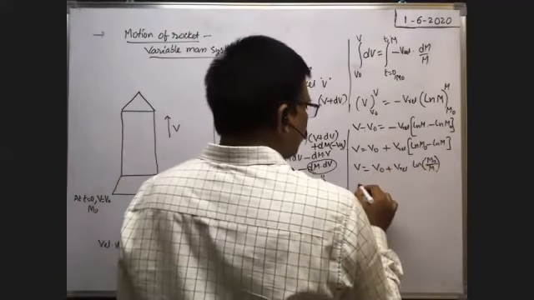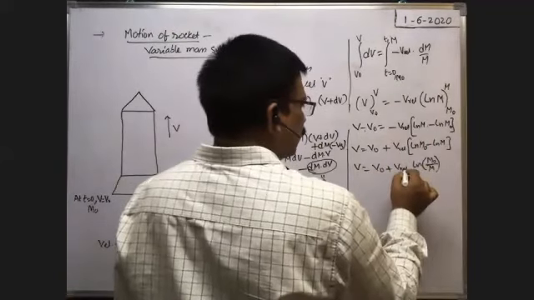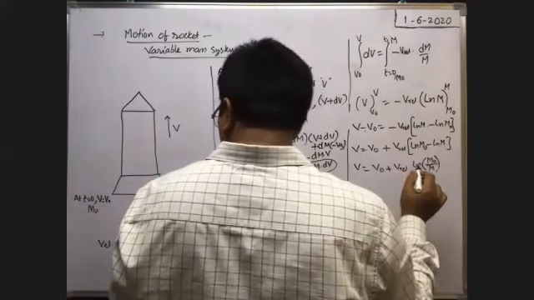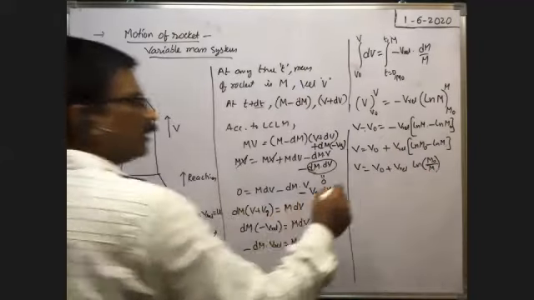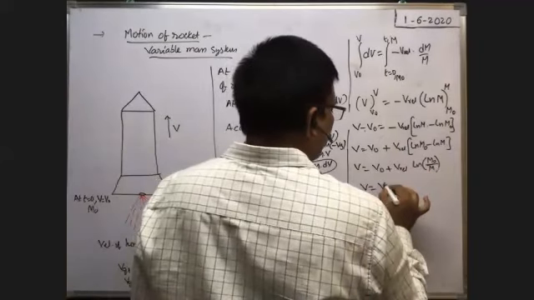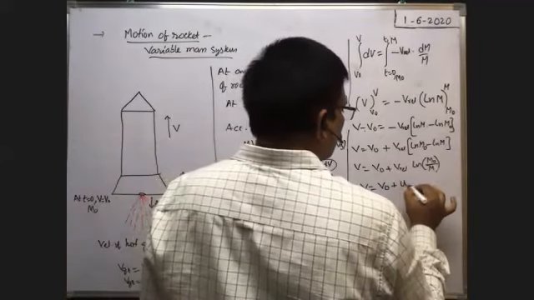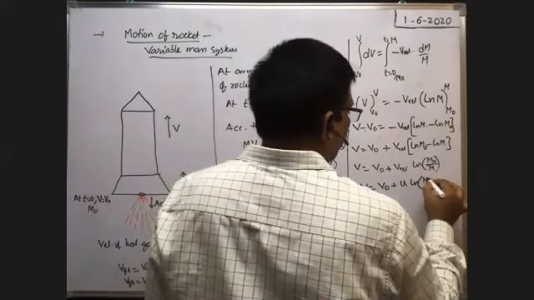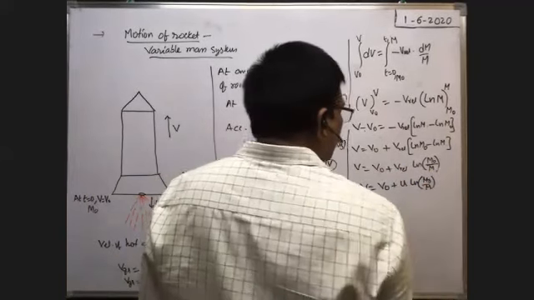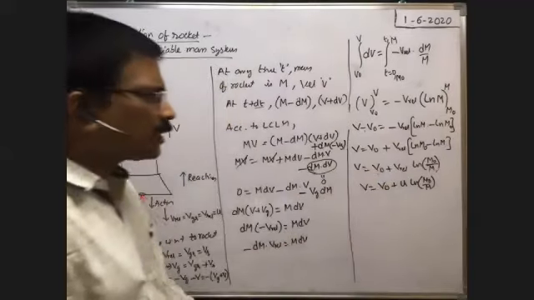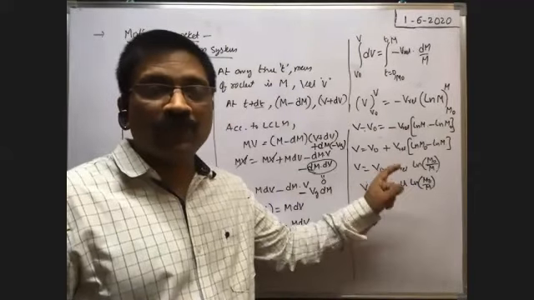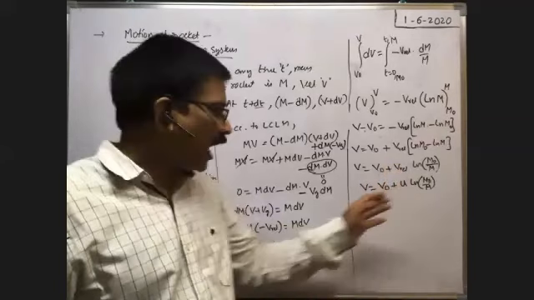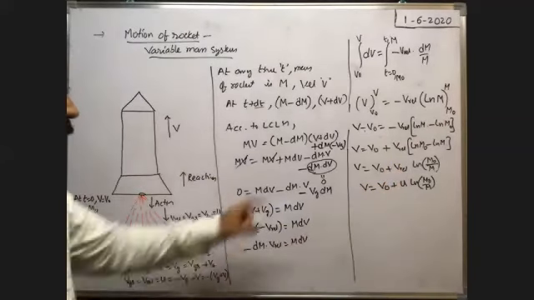So here v relative means the velocity of the hot gases with respect to the rocket. That is very, very important. That is taken as u. That's why v is equal to v naught plus v relative, meaning u, into ln m naught by m. Here we have to substitute only the u magnitude. Again, we should not consider the minus sign, because only after the minus sign was considered have we obtained the relation.